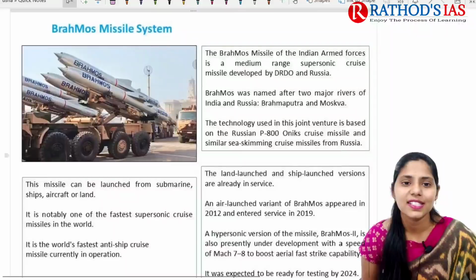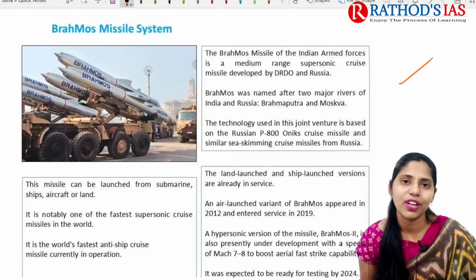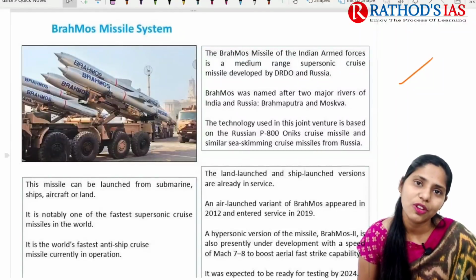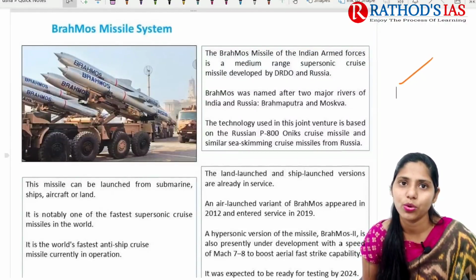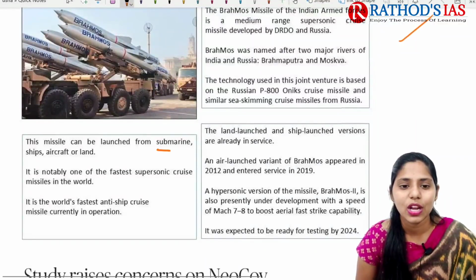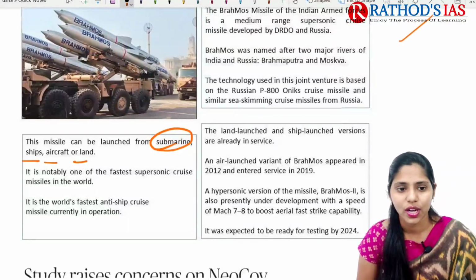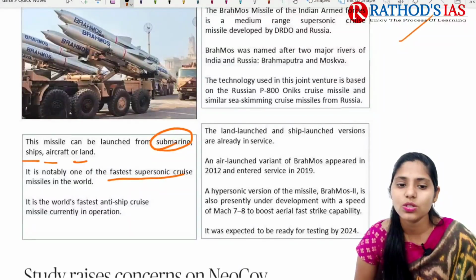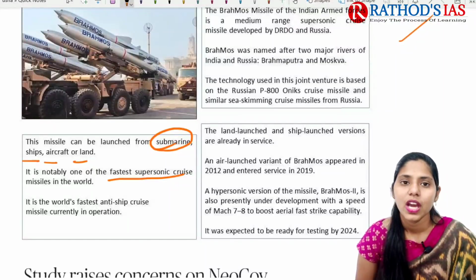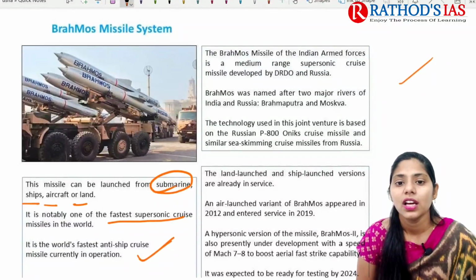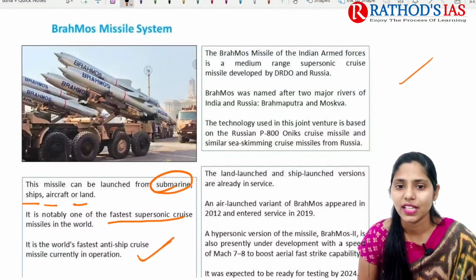If we are talking about some details regarding this Brahmos missile, this infographic will be very useful here. All information regarding the Brahmos missile is kept in one place, so that you will have a good vision of the Brahmos missile system. This missile can be launched from submarines, ships, aircraft, and on land as well. It is one of the fastest supersonic cruise missiles in the world, and the world's fastest anti-ship cruise missile currently in operation. It is a medium range supersonic cruise missile developed by DRDO and Russia.